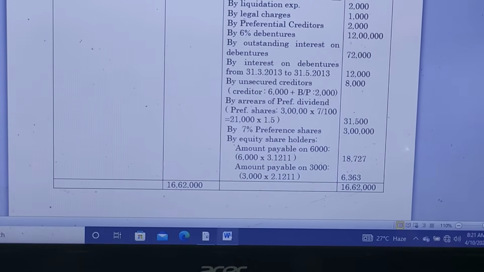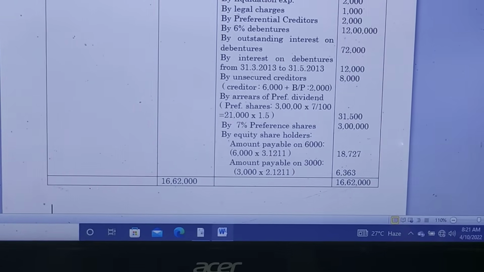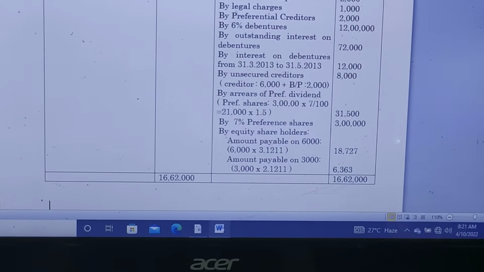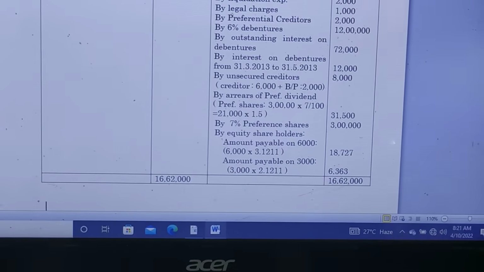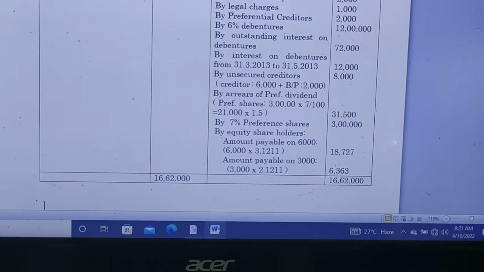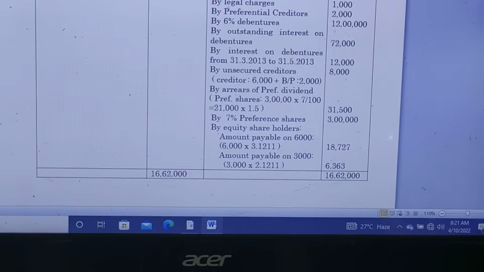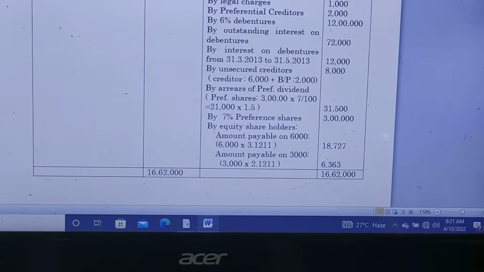And interest on debentures from 31st March 2013 to 31st May 2013 is 12,000. That we have also already calculated. By unsecured creditors 8,000. As I said earlier, the balance creditors amount is 6,000 plus bills payable 2,000. The total unsecured creditors are 8,000.